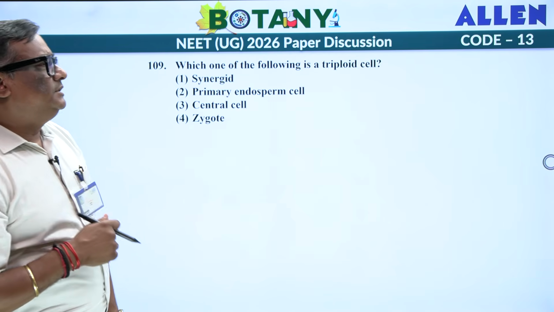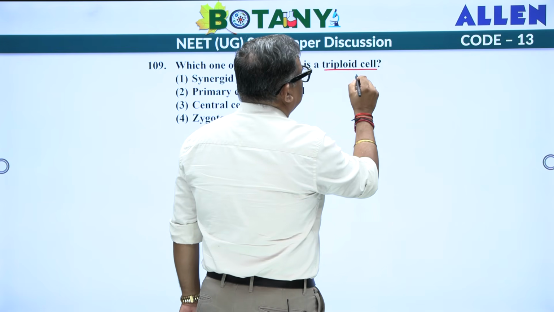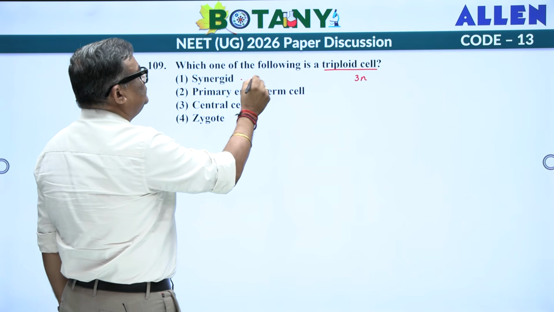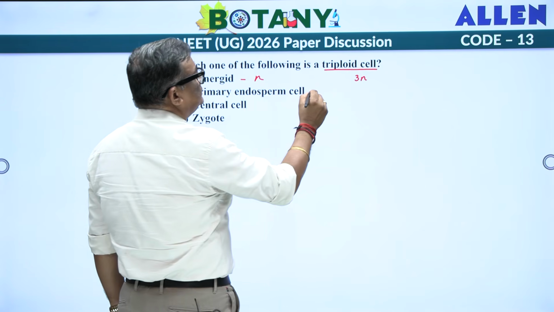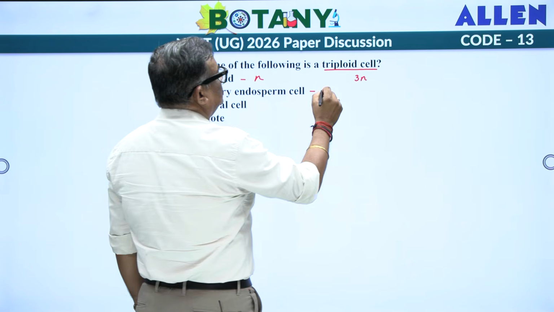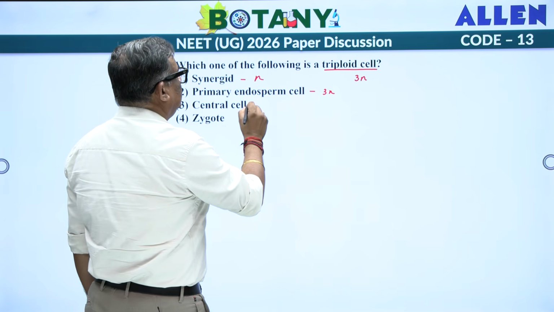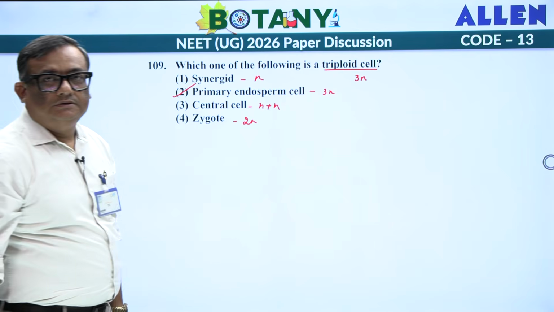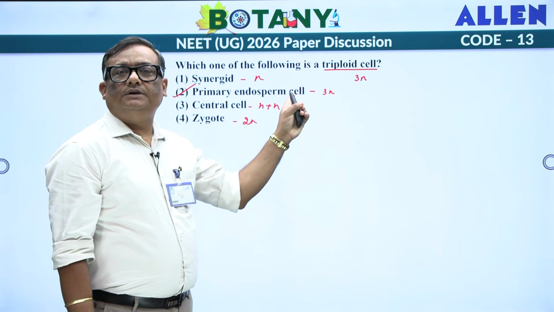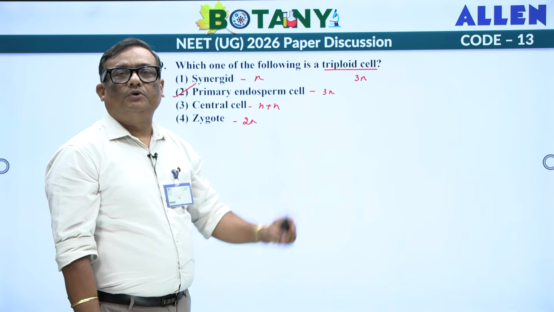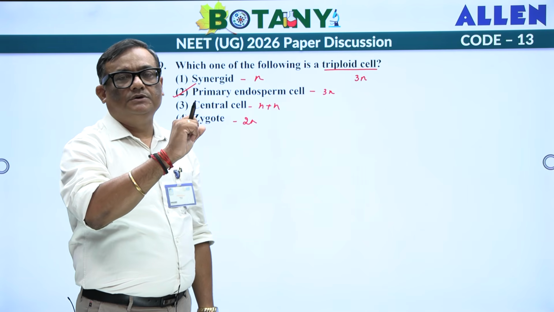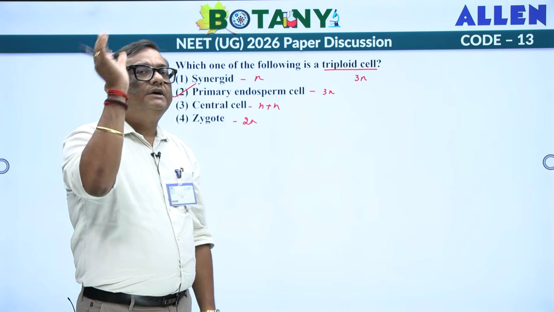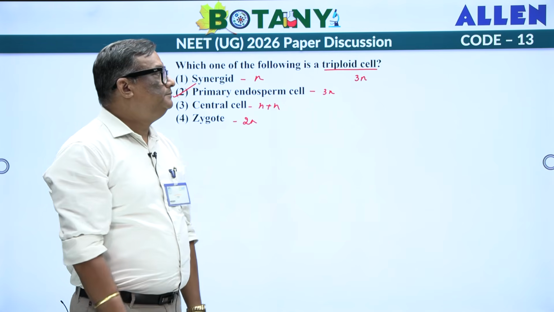Which of the following is a triploid cell? What does triploid mean? Triploid, when you say that, you are referring to the 3N condition. Look at it. Synergid, primary endosperm nucleus or cell, 3N, central cell, N plus N, zygote, 2N. I hope you got the answer. Because the primary endosperm cell will only give rise to endosperm, and you know that the endosperm is triploid in nature. It is the only structure in the embryo sac after double fertilization, triple fusion, which will give rise to your triploid state, that is endosperm.